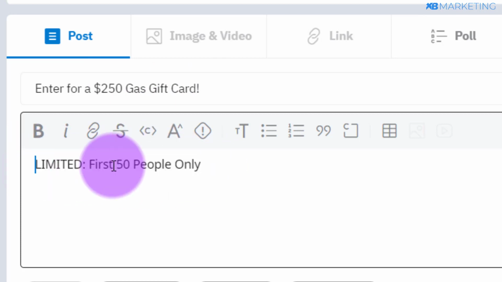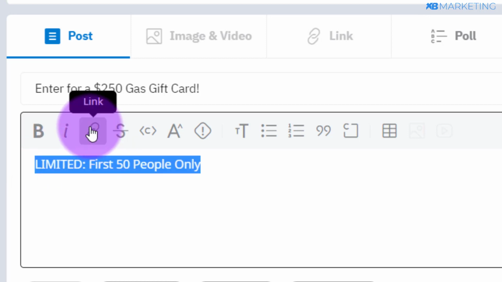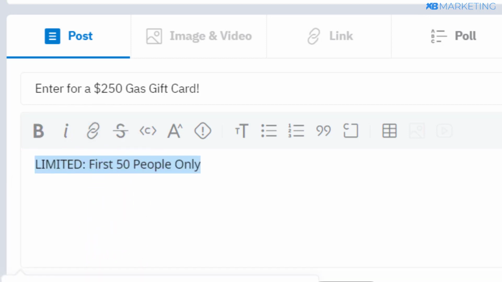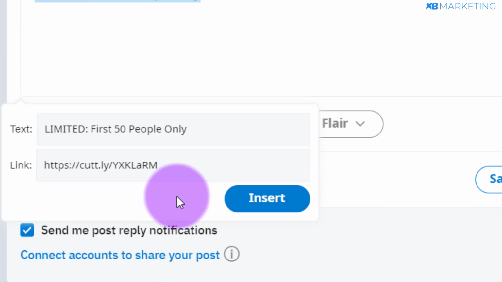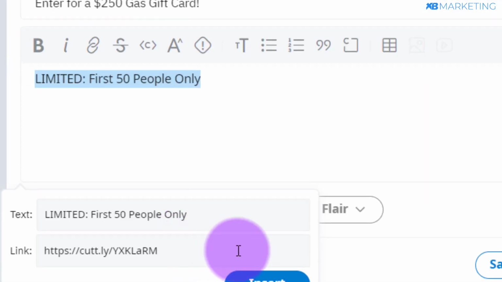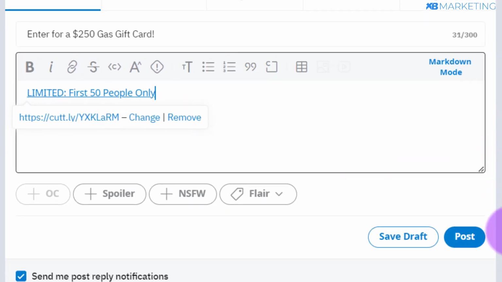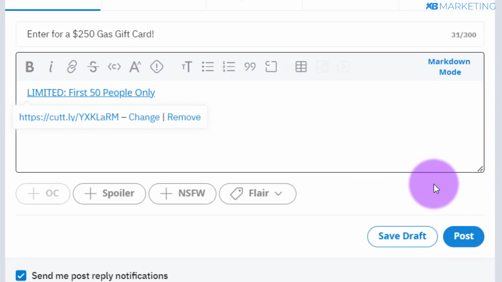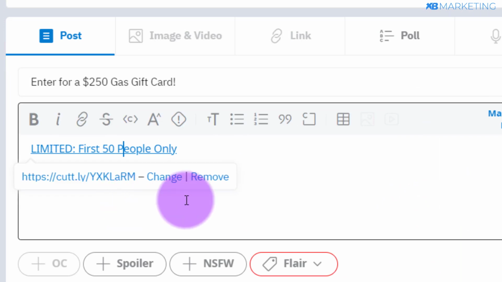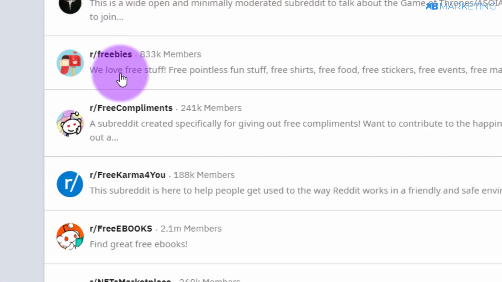And you want to highlight this right here. So once you do that, you want to click on this link and you want to paste in your shortened link right here. Okay, so once you do that, all you just need to do is click on insert. And once you do that, all you just need to do is to click on post right here. So once you click on post, a lot of people are going to see this post on this subreddit right here. So another subreddit you can do this is this freebies right here.